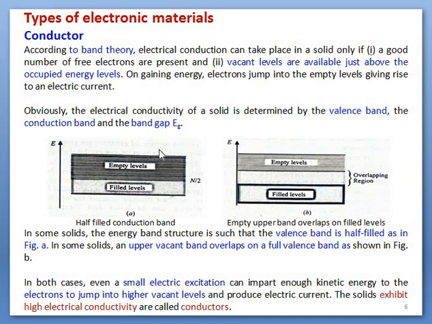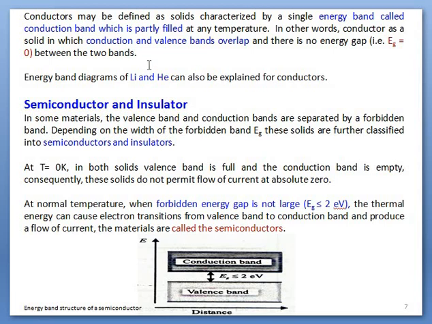So these kinds of materials, where there is no energy band gap, are known as conductors. Why? By getting a small amount of energy, electrons can easily occupy the upper vacant levels in this band as well as in this band, and afterwards they contribute in the conduction process. So there is no need to cross any forbidden gap in these kinds of energy bands, which are called conductors. As an example, the formation of bands in lithium solid and helium solid can be shown here, which works as a conductor.